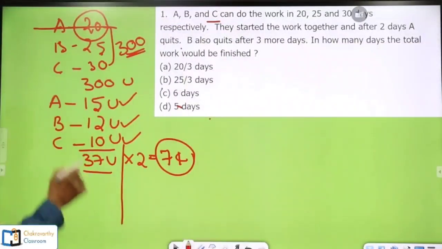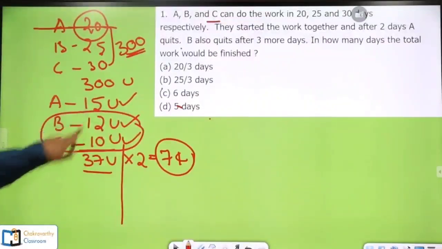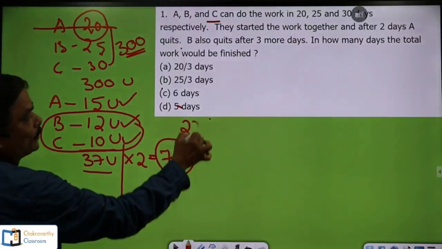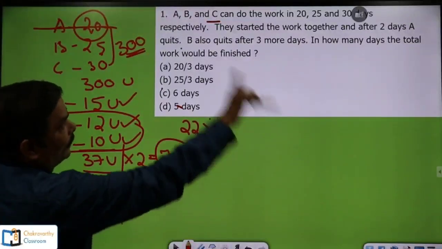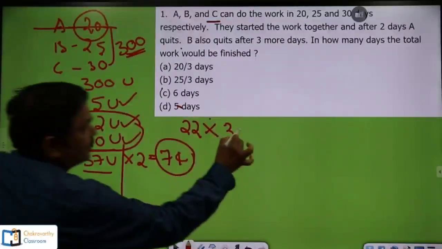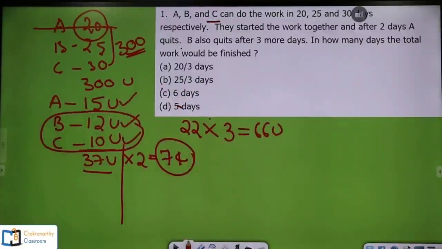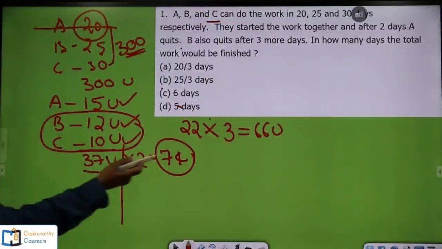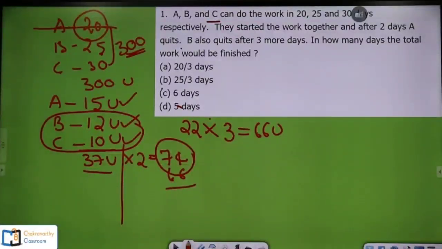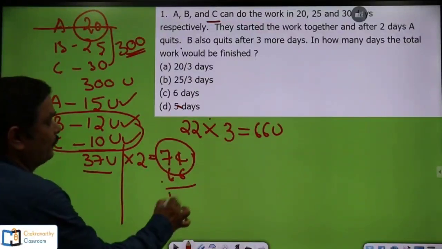If you go for B and C's 1 day's work, it is 12 plus 10, 22 units per day. They work for 3 days, so B and C together complete 66 units of work. Now, how much work has been completed so far? 74 units plus 66 units, so that is 70 and 60, 130 plus 10, 140 units of work is done.